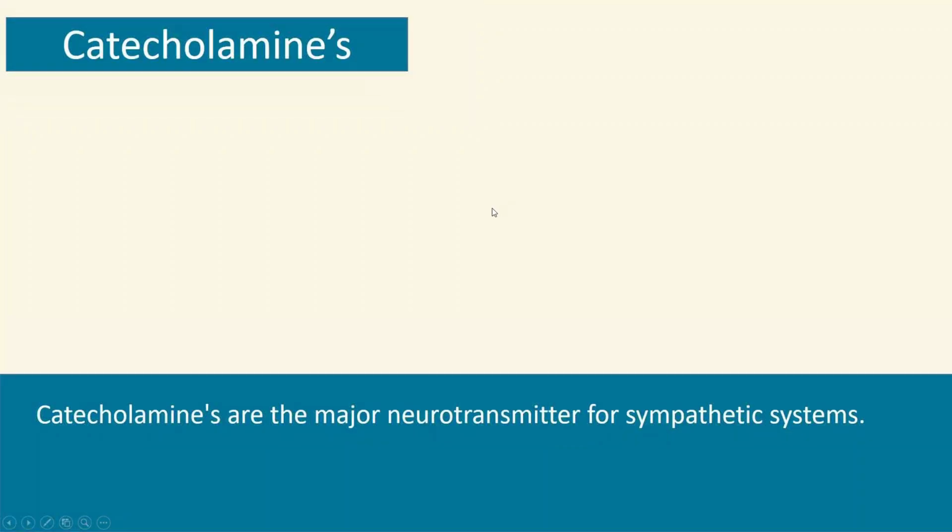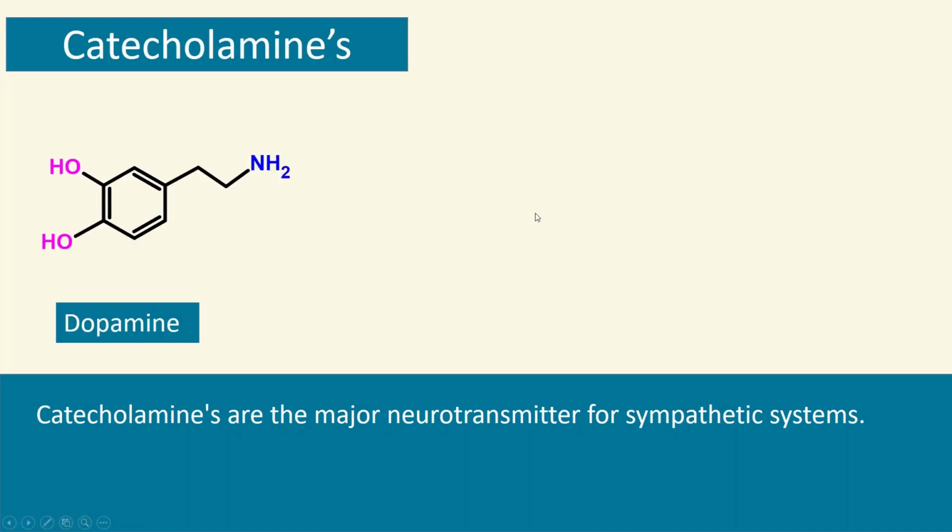Now let's talk about the chemistry of these catecholamines. What exactly is the medicinal chemistry of catecholamines about? Catecholamines are the major neurotransmitters of the sympathetic or adrenergic system. So here is the structure of dopamine. Dopamine is a good example of a catecholamine. Structurally, catecholamines have two hydroxyl groups next to each other.